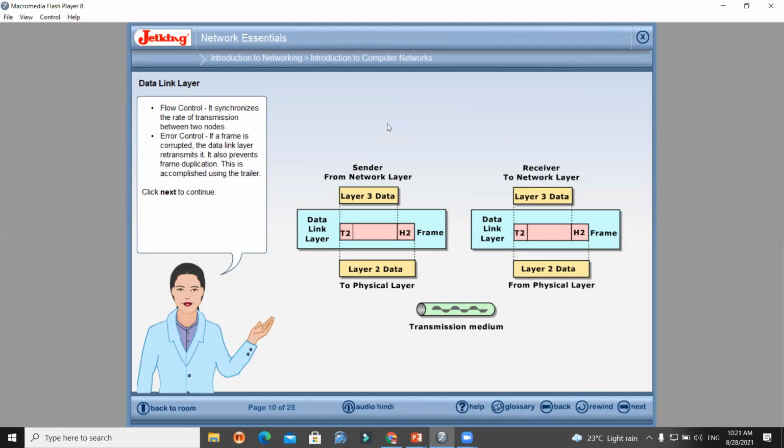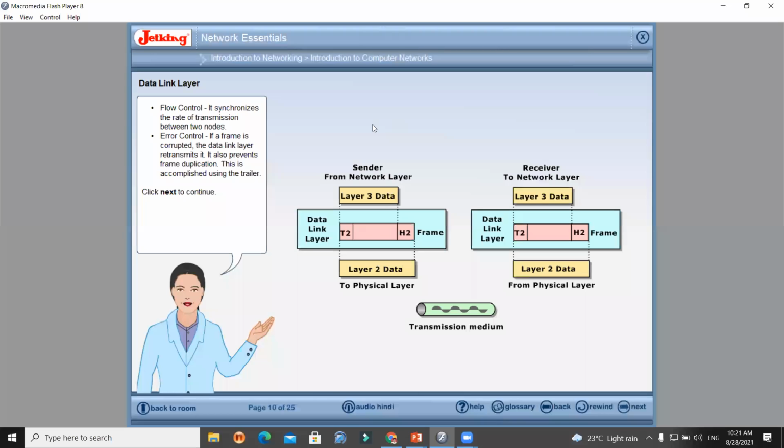Okay, so synchronization is again very important, because if you have a bucket with a capacity of 15 liters of water, but you have 25 liters of water, then it is not possible to fit that 25 liters of water into the 15 liter bucket. So the bucket capacity on both sides should be 15 liters. Accordingly, that particular flow is also controlled by the data link layer.